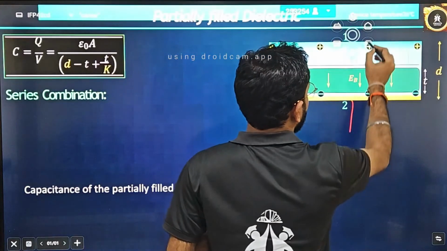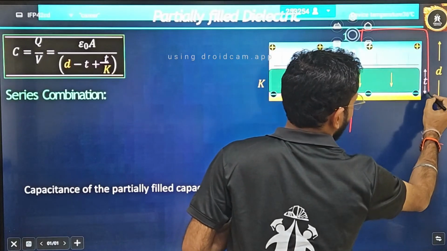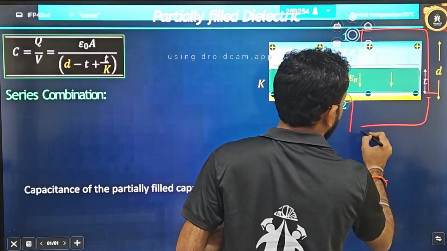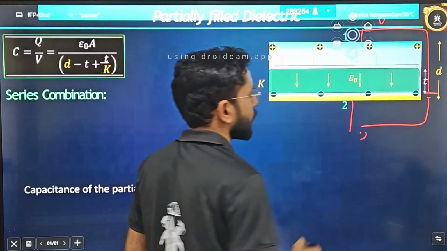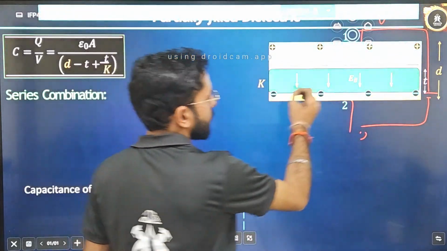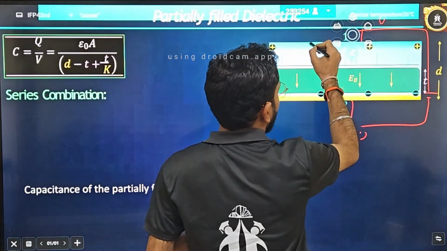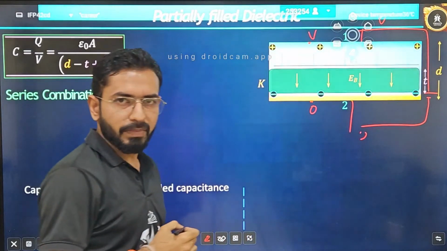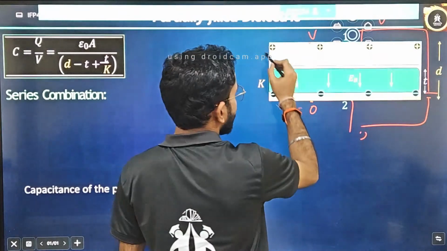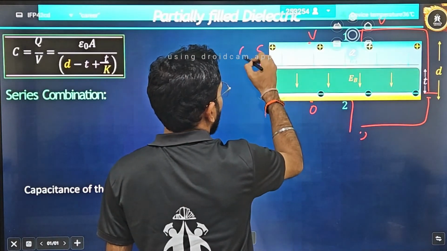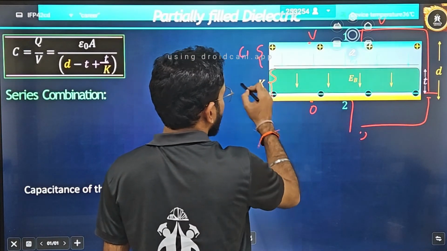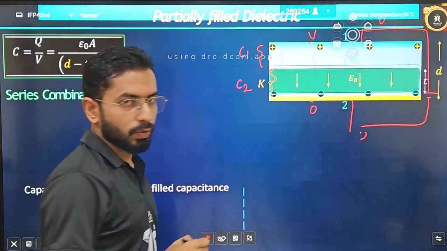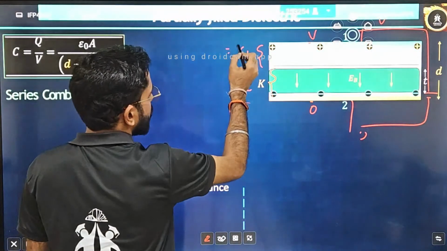This is the connection that we will be making. Let's have some battery connected. One will be at zero potential, one will be at V potential. Okay. Now a dielectric is inserted. That means I can say this plate is at potential V, this plate is at potential 0. Correct? Now this is going to behave like a capacitance C1 and this one is going to behave like a capacitance C2.